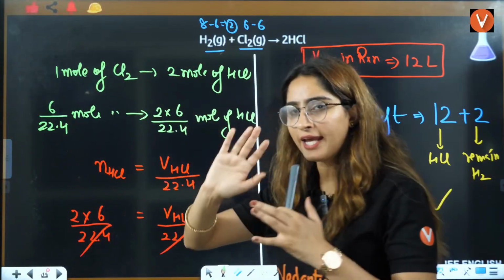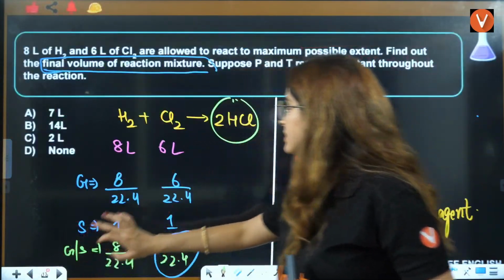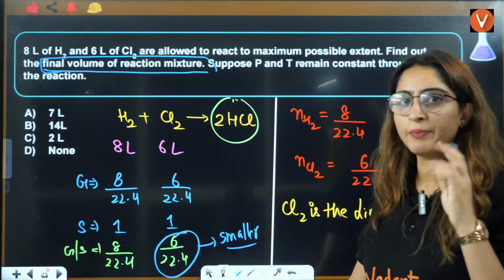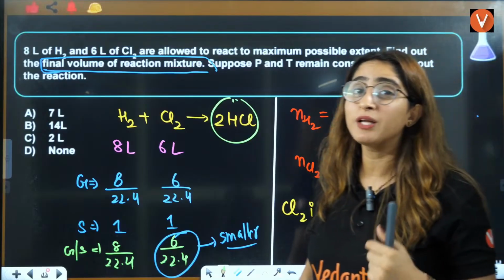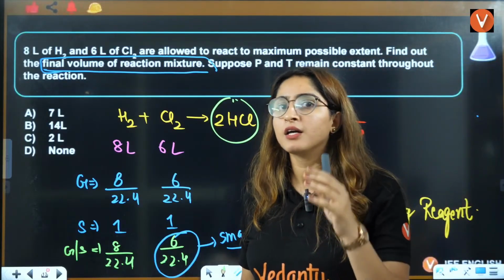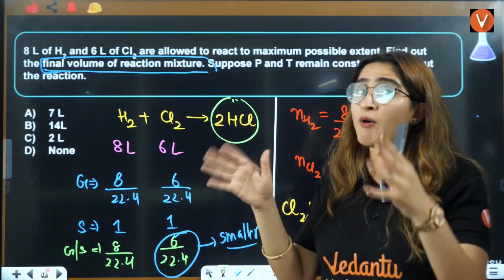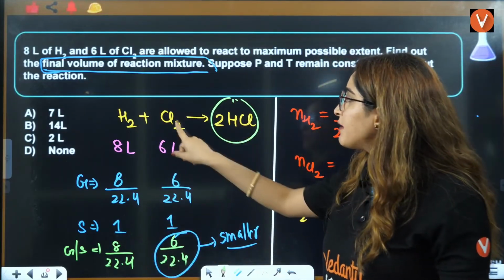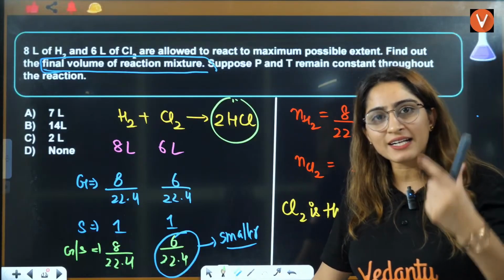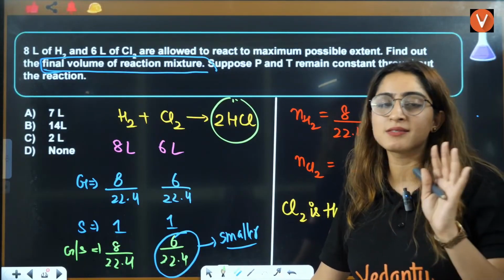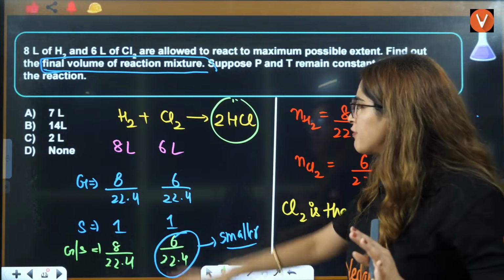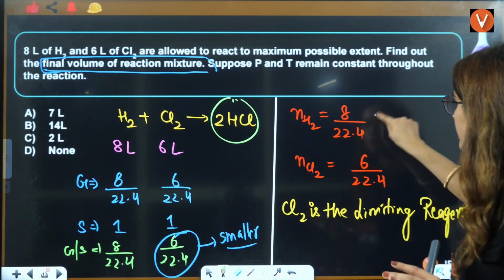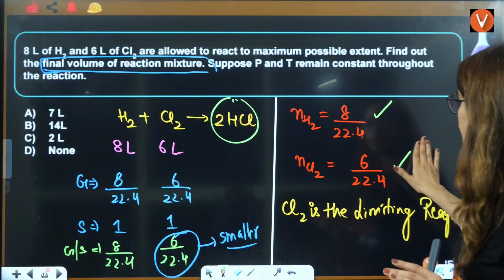I'll just recap this for you. See, this question was given to us, right? They have asked you the volume in the beaker. The volume of the gas in the beaker will be the product that is formed plus any reactant left unreacted. Because everything about the reactants is given to us, this is a question of limiting reagent. We'll follow the same process. First, we will solve the number of moles of H2, then the number of moles of Cl2,